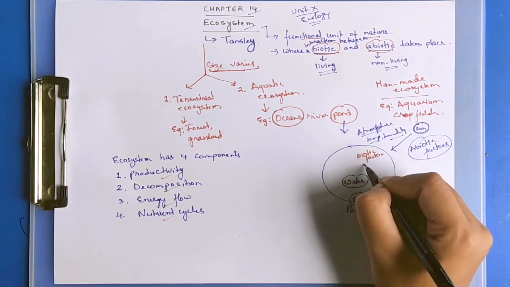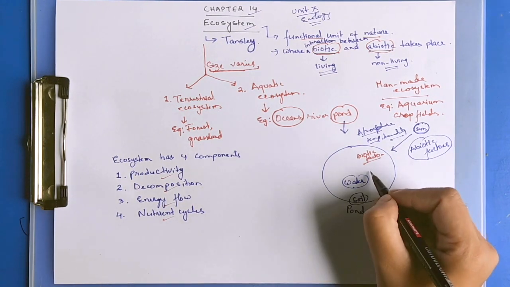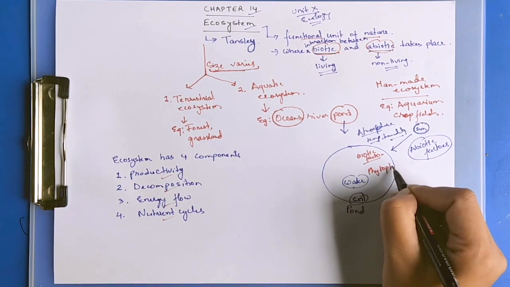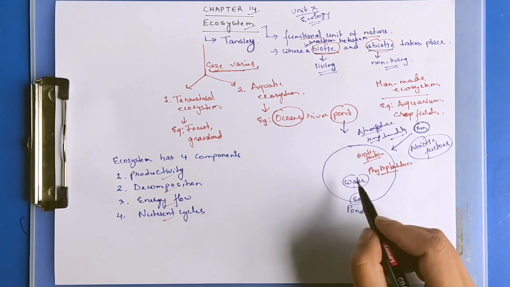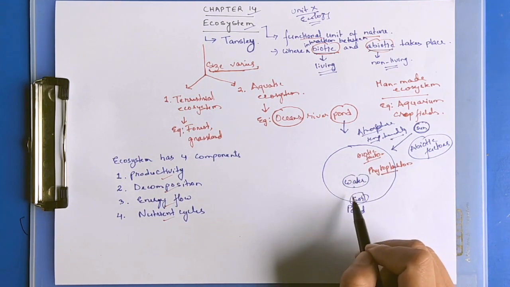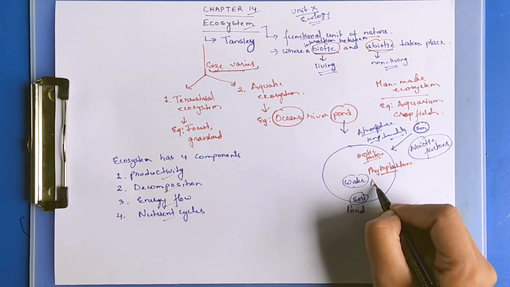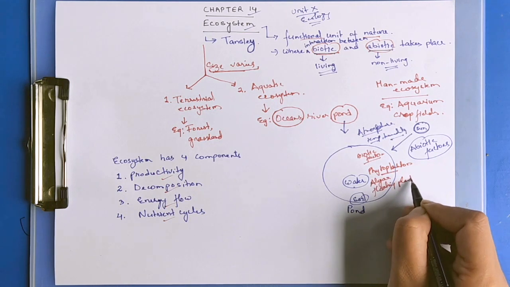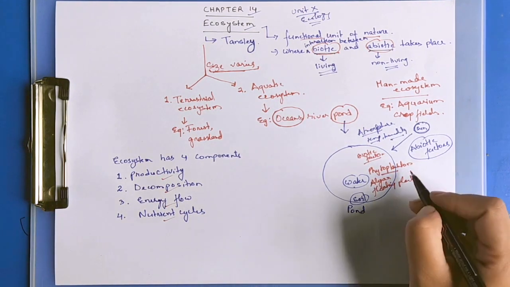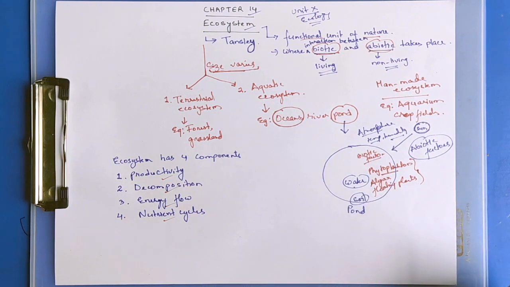Biotic factors would be inside the pond. In the pond there will be many phytoplankton. Phytoplankton are unicellular algae which can prepare their own food, that can photosynthesize. Large numbers of phytoplankton are found in the pond. There will be some algae, floating plants. Phytoplankton, algae, floating plants are biotic factors because they are living organisms.